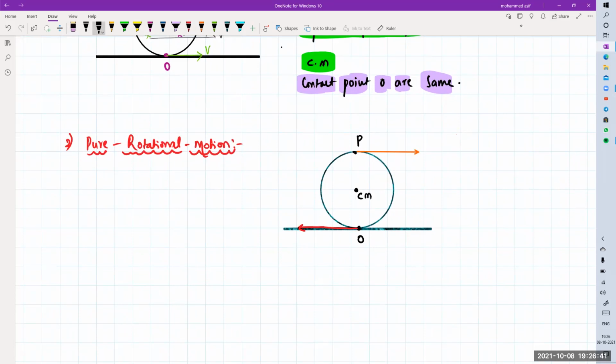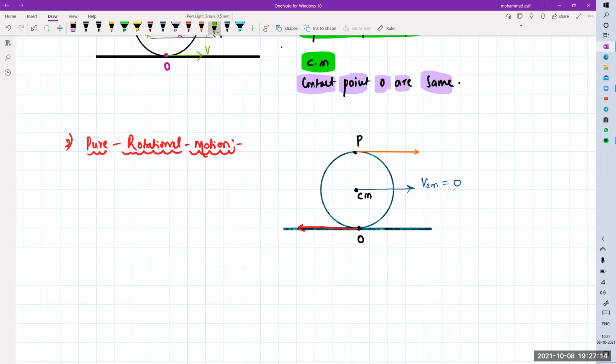So now we are talking about pure rotational motion. What is the best example? Fan. What will be the velocity of the center of mass for the fan? It will be zero. If your fan is on the ceiling in your room, it will stay there itself. It is not roaming as you are going. It will always remain there itself. That means the velocity of center of mass of this one, VCM, will be equal to 0.